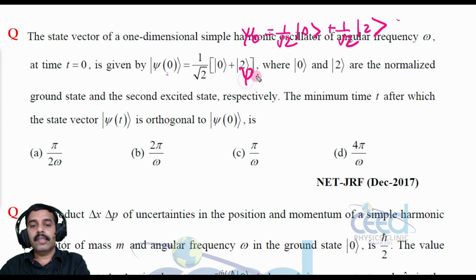Now what is psi t? We have to multiply with the evolution operator, right? So what is the evolution operator?